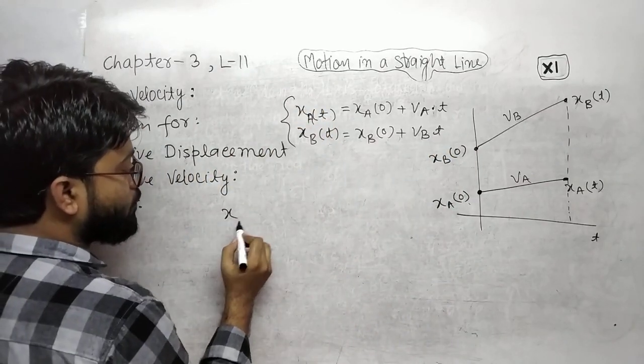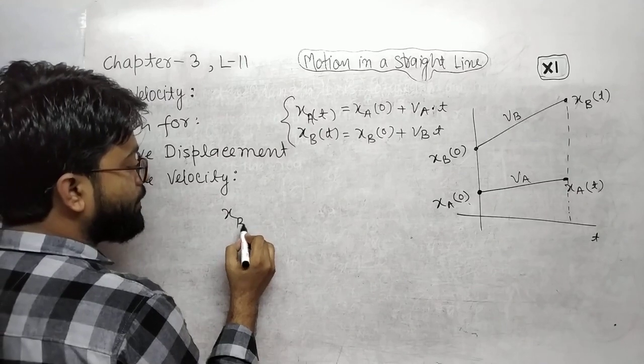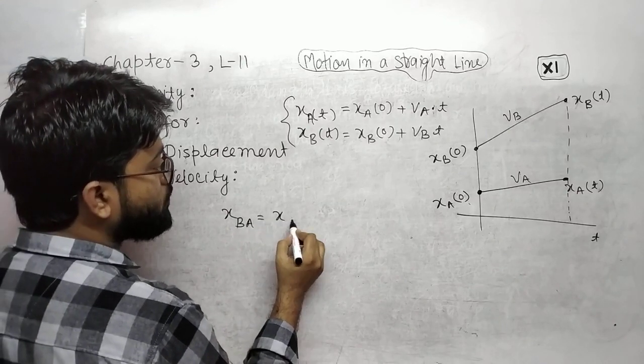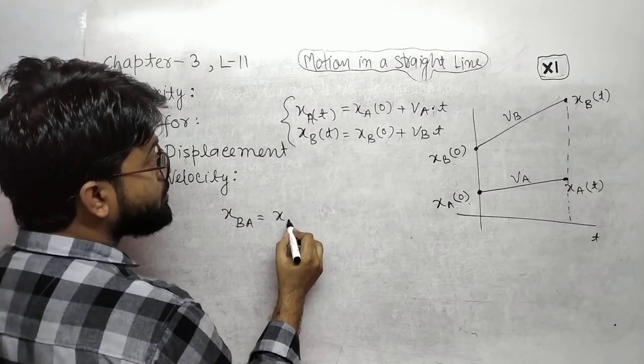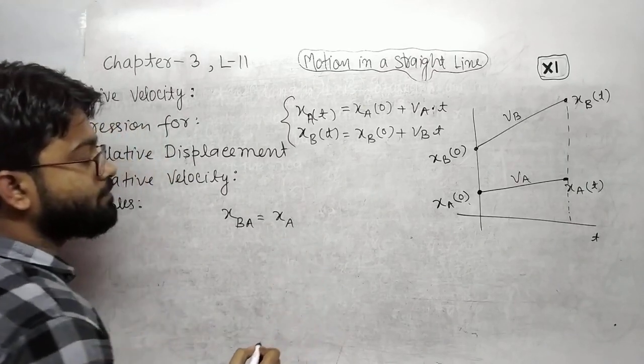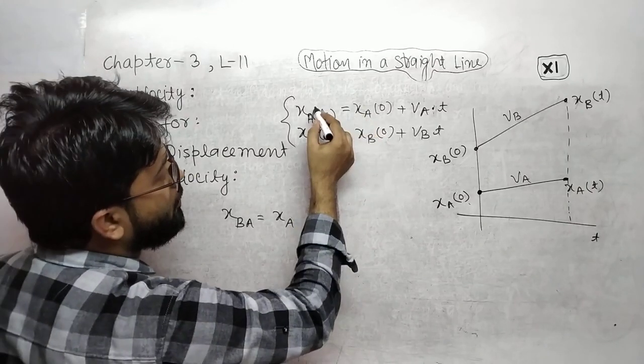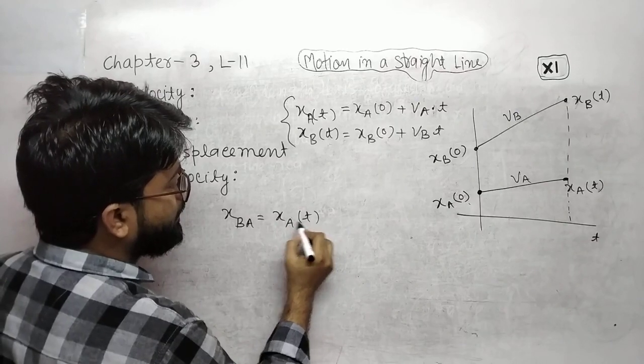Here you will see that position of B with respect to A is position of B at t minus position of A at t.